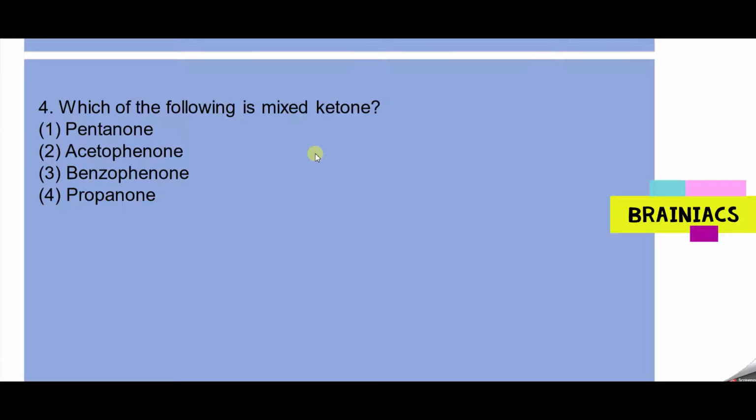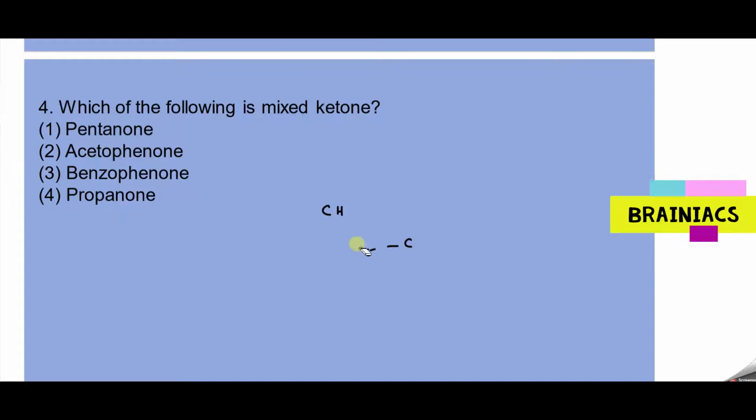Tell me the answer for this one. Which of the following is a mixed ketone? Mixed ketone means it should have both aliphatic and aromatic parts. So pentanone means, exactly. Benzophenone will be the answer. So you can see here C6H5, C double bond O. Sorry, not benzophenone. They are both benzene rings.